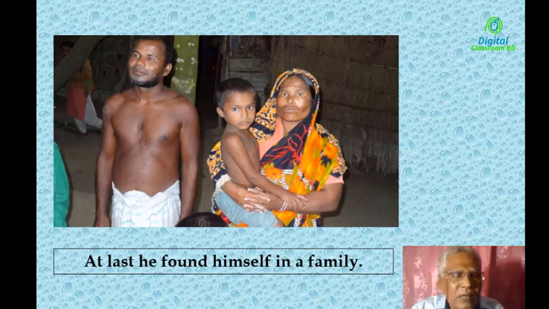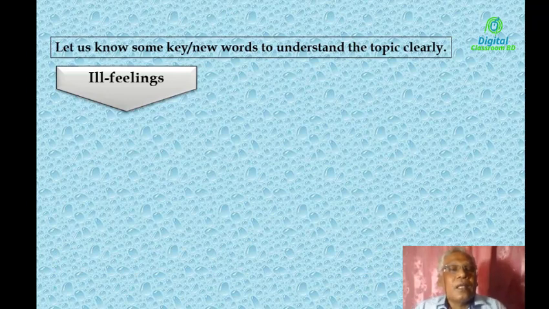No one can live alone here. If anyone can live alone, he must be a devil or an angel. If he is a man, he must live in society. Can you get it? Now let us learn some keywords or new words to understand the topic clearly.